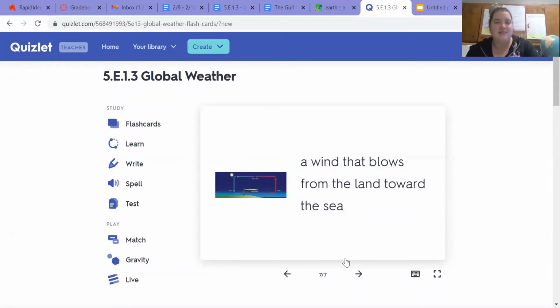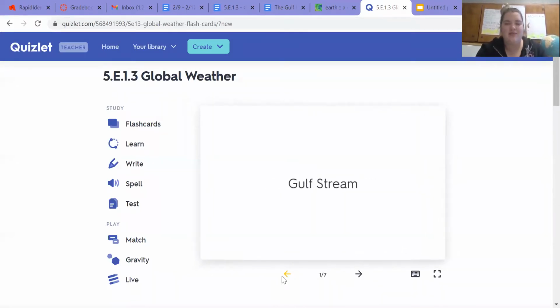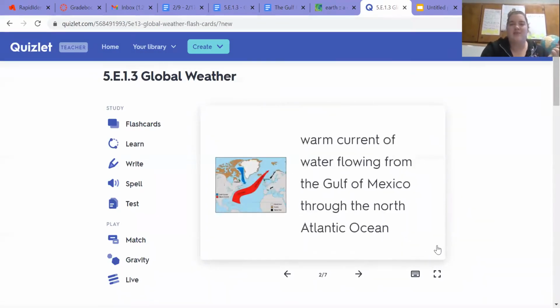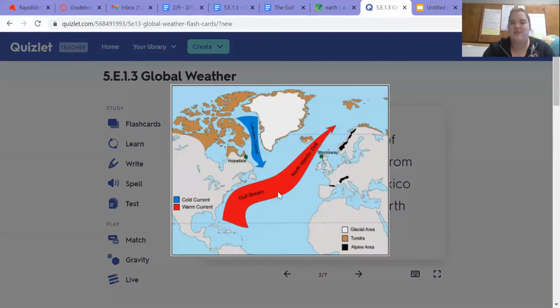Let's begin our lesson by talking about the Gulf Stream. So just as a little bit of a review, Gulf Stream was our second word. We talked about it was a warm current of water flowing from the Gulf of Mexico to the north, through the North Atlantic Ocean. So one more time, here's our picture. You can see that it is the warm current flowing through the North Atlantic.